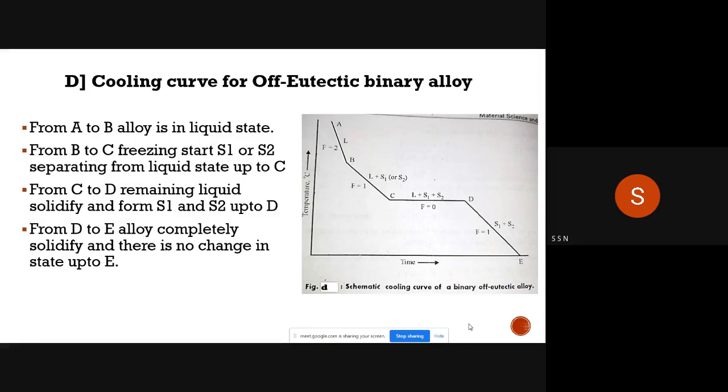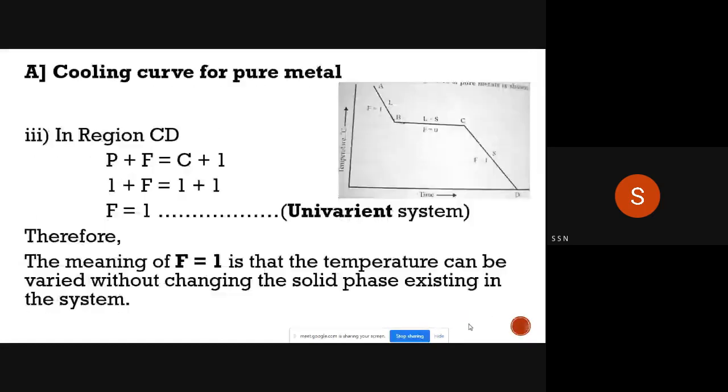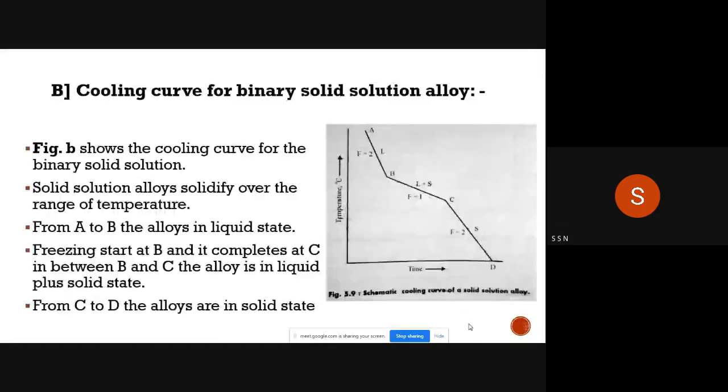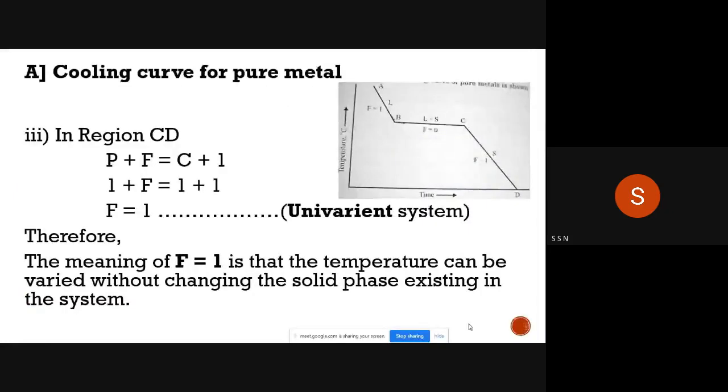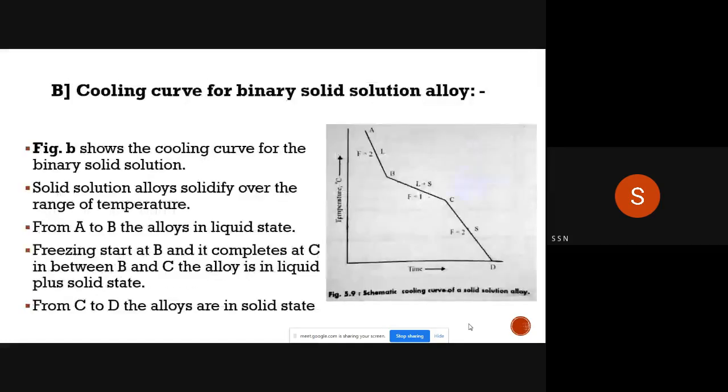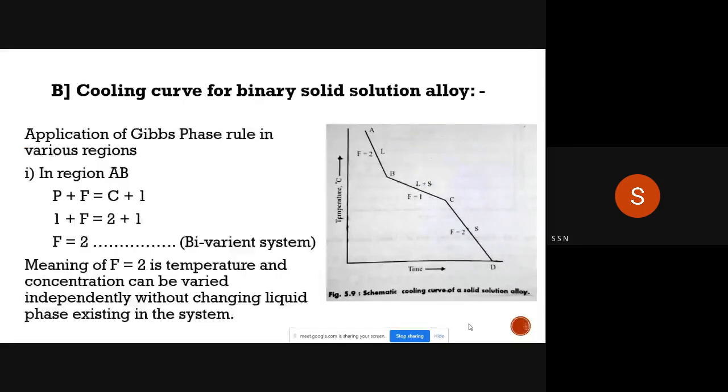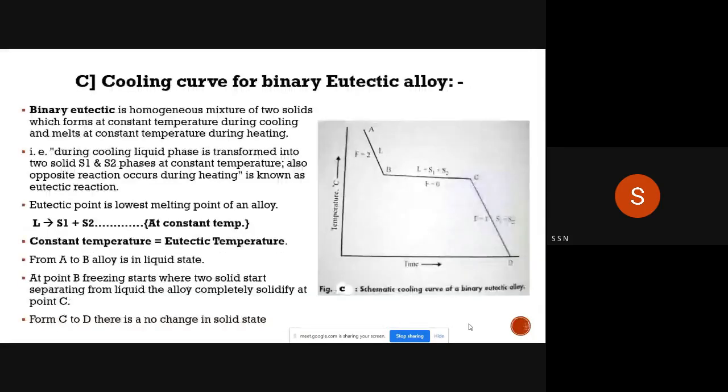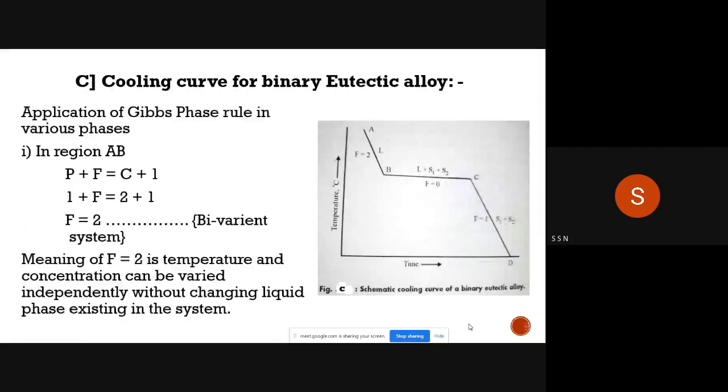Up till now, for all the curves, from region A to B, we have got F is equal to 2, but for pure metal only, F is equal to 1 we have got for region A to B. For all other types, for regions A to B and C to D, the degrees of freedom we have got are different.